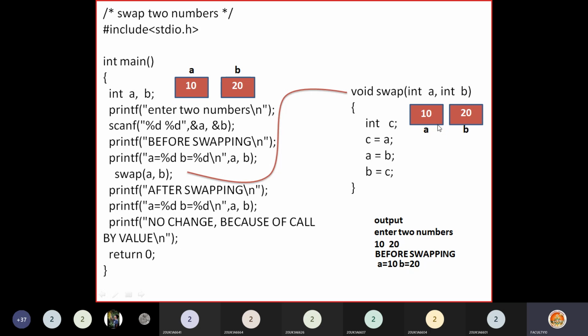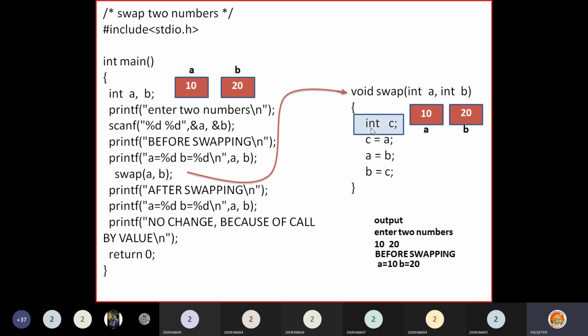Another copy of a and b memory will be allocated. You can even use different names, no problem. So a value will be copied into x, b value will be copied into y. A separate memory for x and y will be allocated, so that these x, y are local variables of this swap function. That means they can be accessed only within this function. Okay, so which notation will we use? You can use a different name or the same name, no problem. If you use the same name, you will get an illusion that you are working with the same variables here.